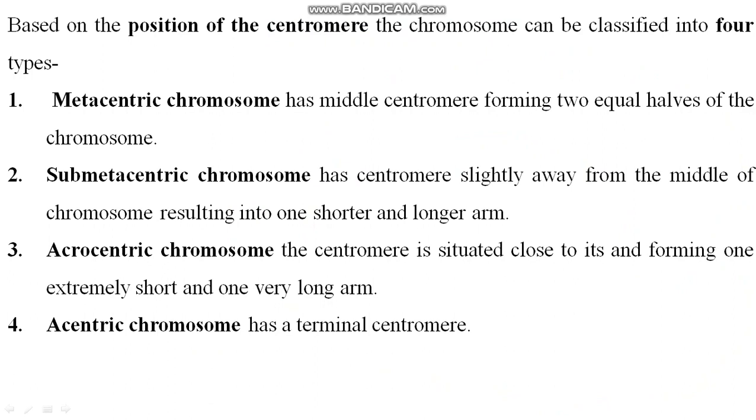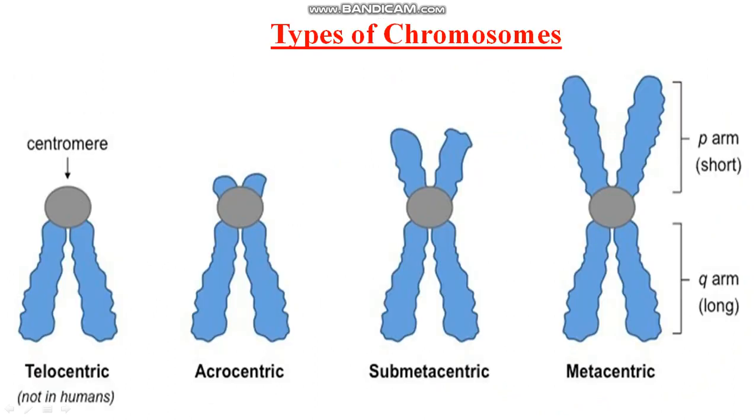A telocentric chromosome has a terminal centromere, where short and long arms cannot be distinguished. See, this is the diagram of types of chromosomes. Centromere in the middle is metacentric; telocentric is not found in humans. Acrocentric, you can say terminal, the centromere is present at the terminal. Submetacentric, slightly away from the middle, with one shorter arm and one longer arm. And metacentric has the centromere in the middle of the chromosome.